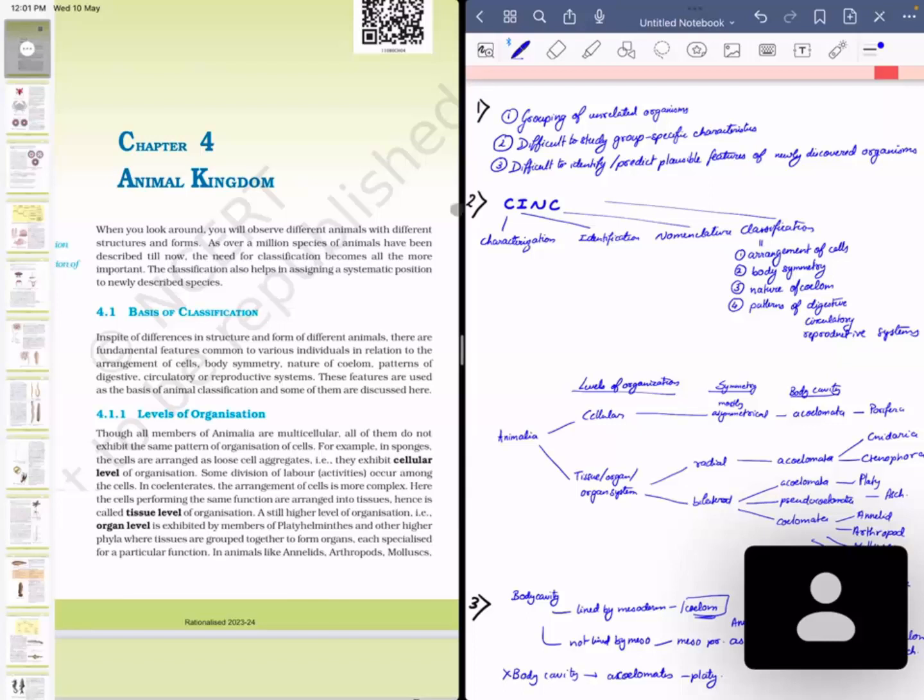Hi, I'm Shree Rath. I study in AIIMS Bhubaneswar and I'm currently in second year. So, today I'll be discussing the NCERT solutions of the chapter Animal Kingdom.